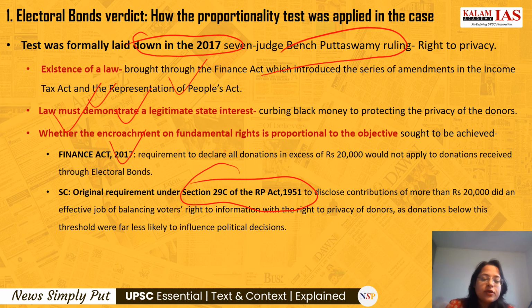And the Supreme Court said that the previous requirement of disclosing contributions of more than 20,000 rupees did an effective job of balancing the voters' right to information with the right to privacy of the donors.